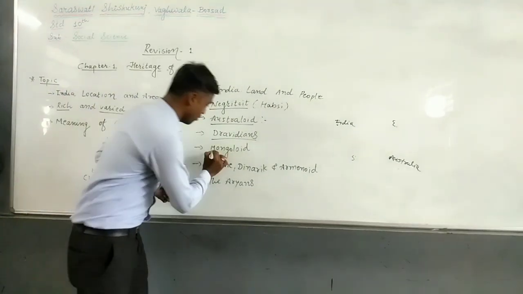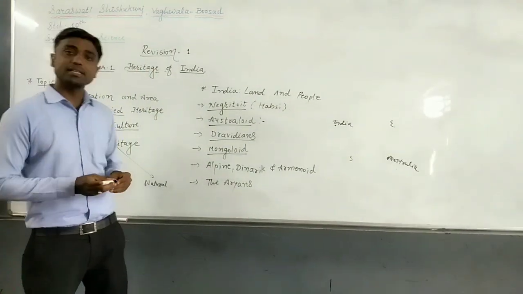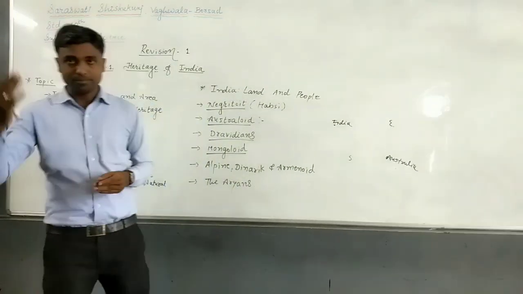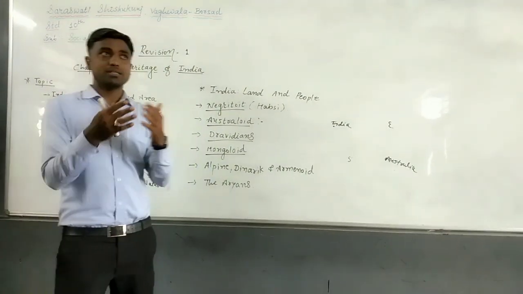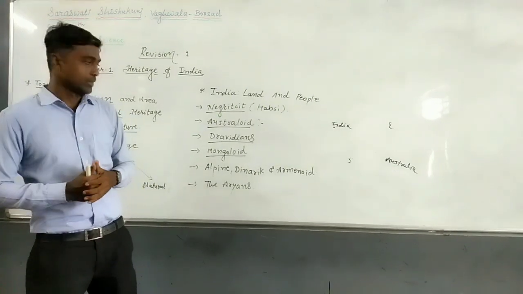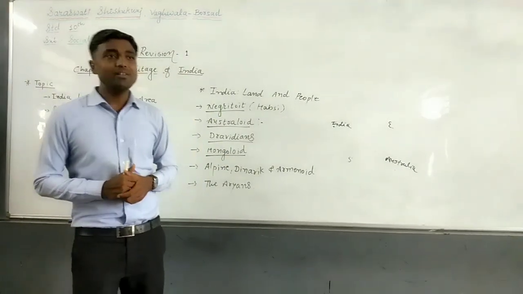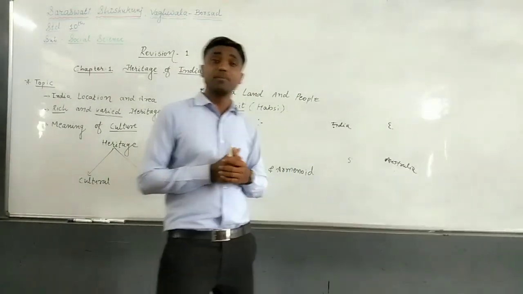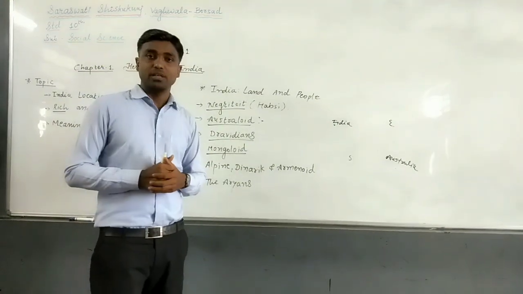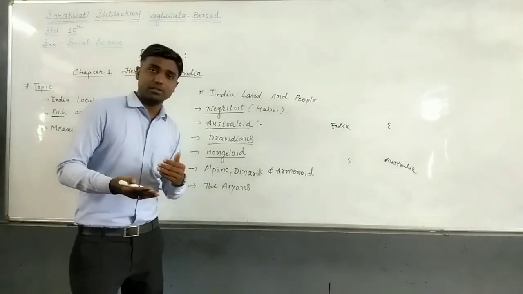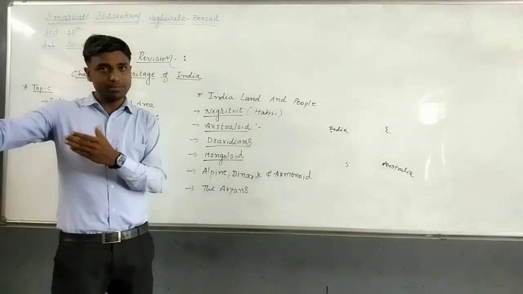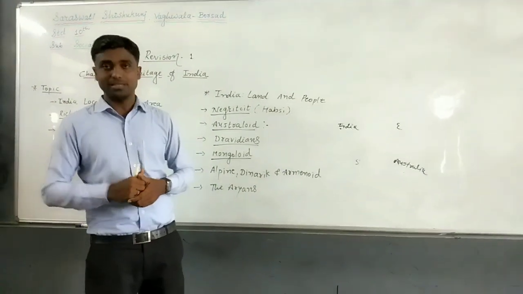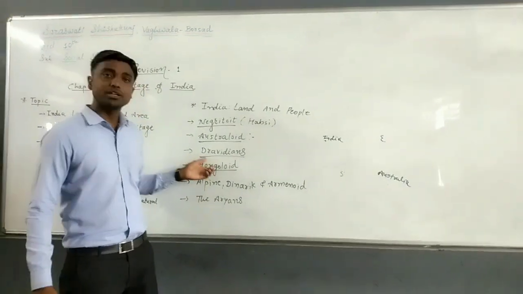After that, Mongoloid people. Actually the Mongoloids came from North China via Tibet, and they settled in Assam, Bhutan, West Bengal and part of Odisha. Their physical characteristics are a yellow complexion, flat face, chubby cheeks and almond shaped eyes, and they are short in height. They are also known as the Kirat. Why are they known as the Kirat? Because of their yellow complexion, the skin is yellowish in color, that is why they are known as Kirat people.